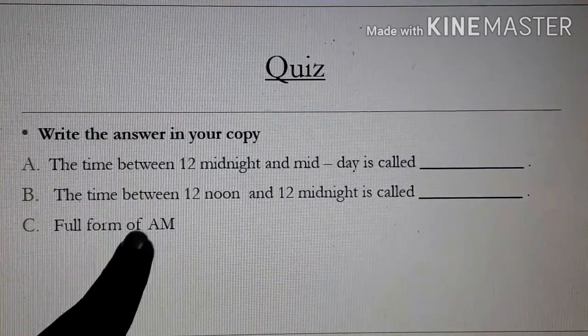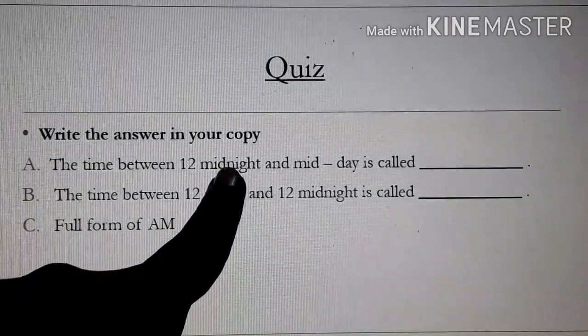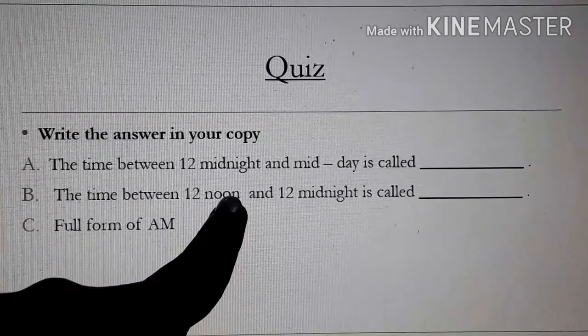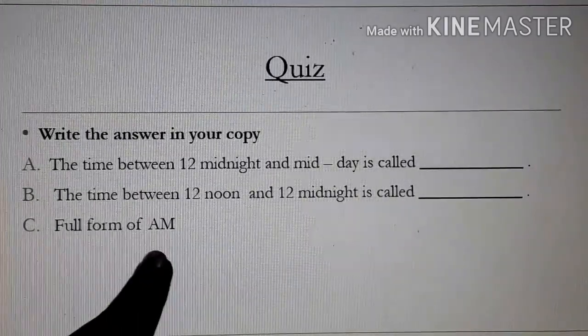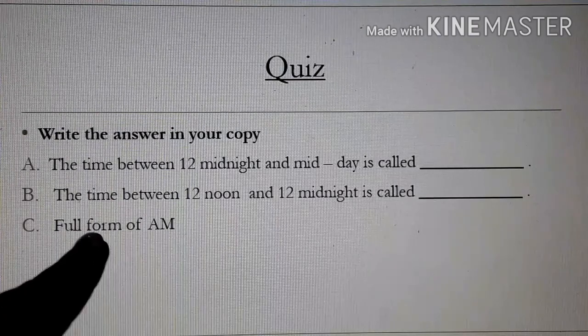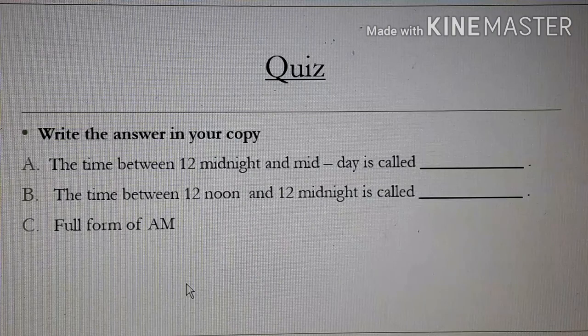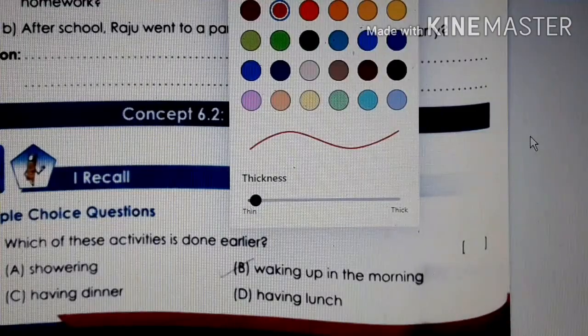Next, full form of AM. We know that the time between midnight and midday is AM and the time between noon and midnight is PM. So what is the full form of AM, children? Ante-meridiem. Correct. Write the spelling correctly, children. Now you take out your workbook. Let's do the workbook.